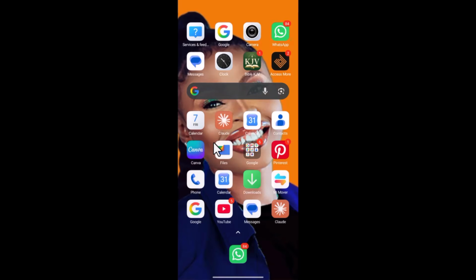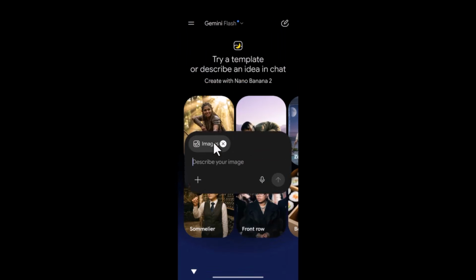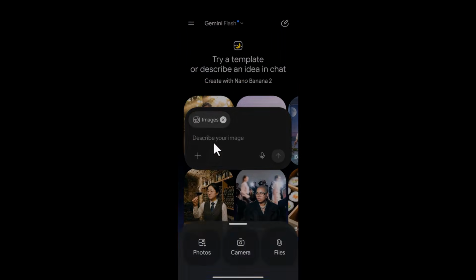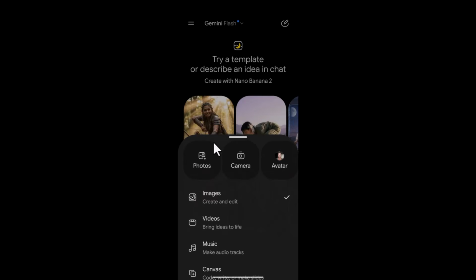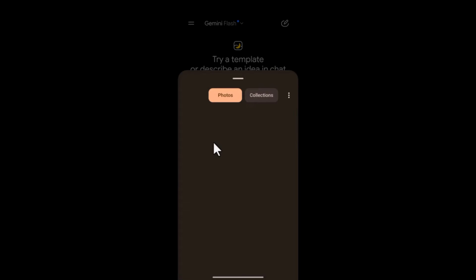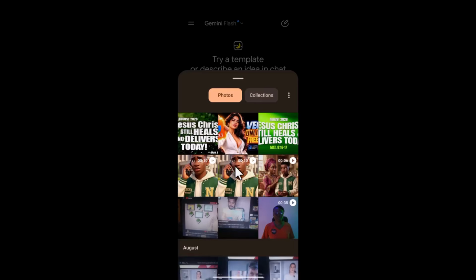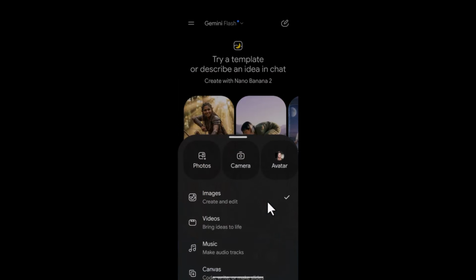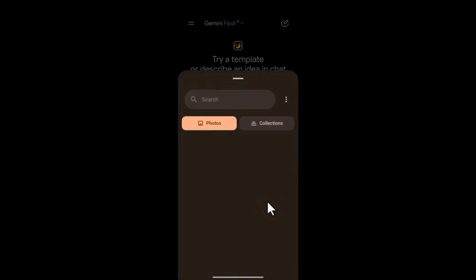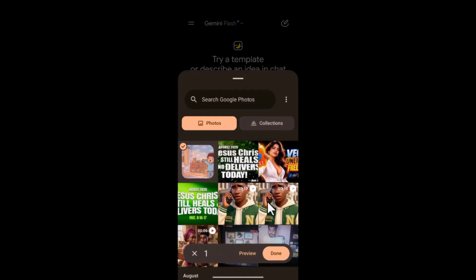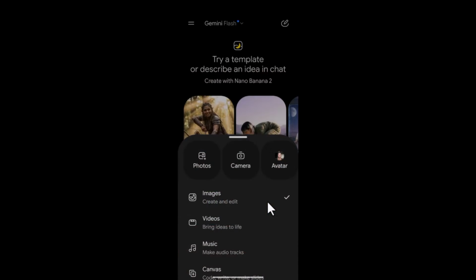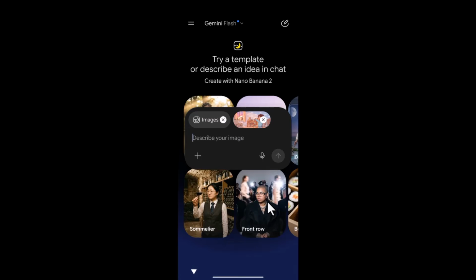Now I'm going to go back to my Gemini. All right, so once you are here, where you have this plus sign, remember, we are generating our images. You are going to click on that plus sign so that we can bring up the image. And why are we doing this? It is for our consistency. All right, so I'm going to select my image, the first image we generated. Remember, we have our master image. So select it here, and you see it will be added up here.